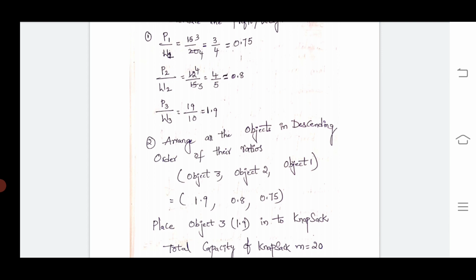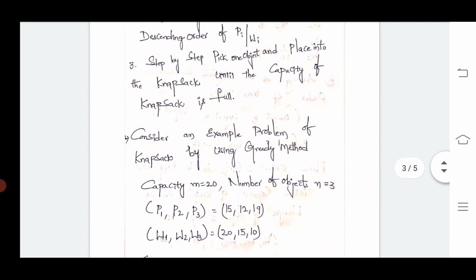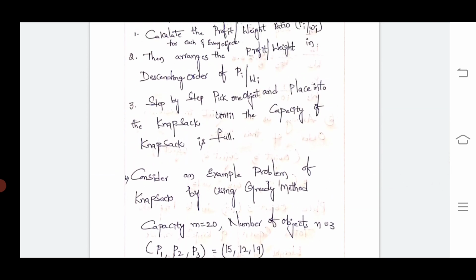Then we have to follow the third step: step by step pick one object and place it into the knapsack bag with capacity M, until the capacity of the knapsack is full. Listen carefully. Step 3 is to pick one object step by step and place it into the knapsack until the knapsack capacity is full.